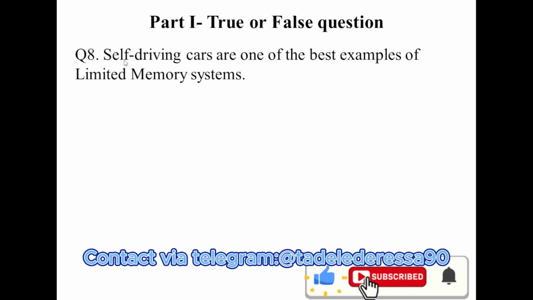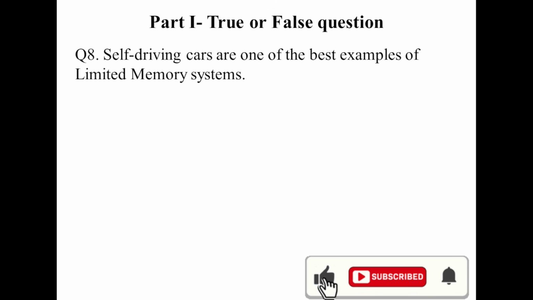Question number 8. Self-driving cars are one of the best examples of a limited memory system. Is it true? It's true.